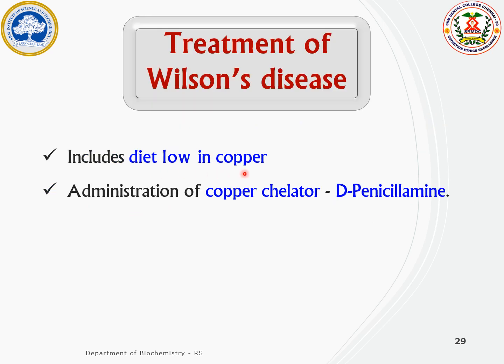A diet low in copper is advised for Wilson's disease. Also, the administration of a copper chelator is prescribed. That is, D-penicillamine is given to the patient, which chelates copper and prevents its absorption or deposition.